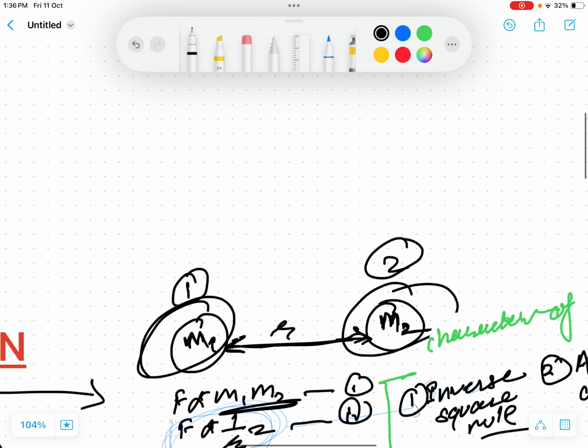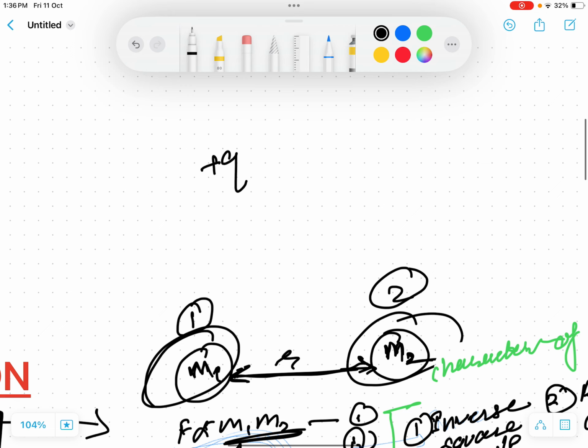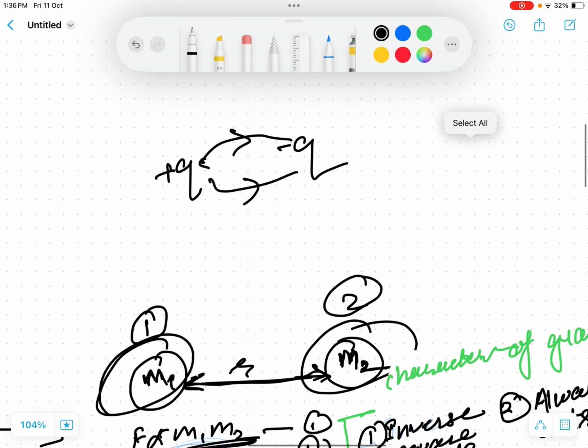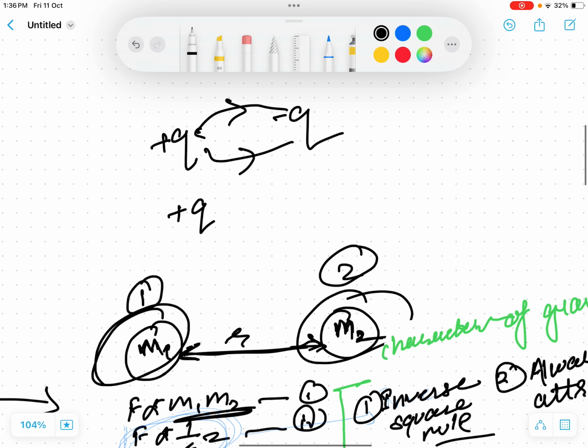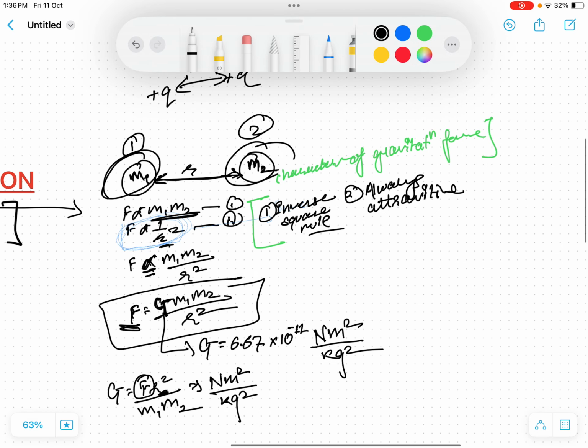Electrostatic force can be attractive as well as repulsive. If there are two charges, plus q and minus q, the force is attractive, whereas between similar charges there is a repulsive force. So this is one characteristic of gravity.